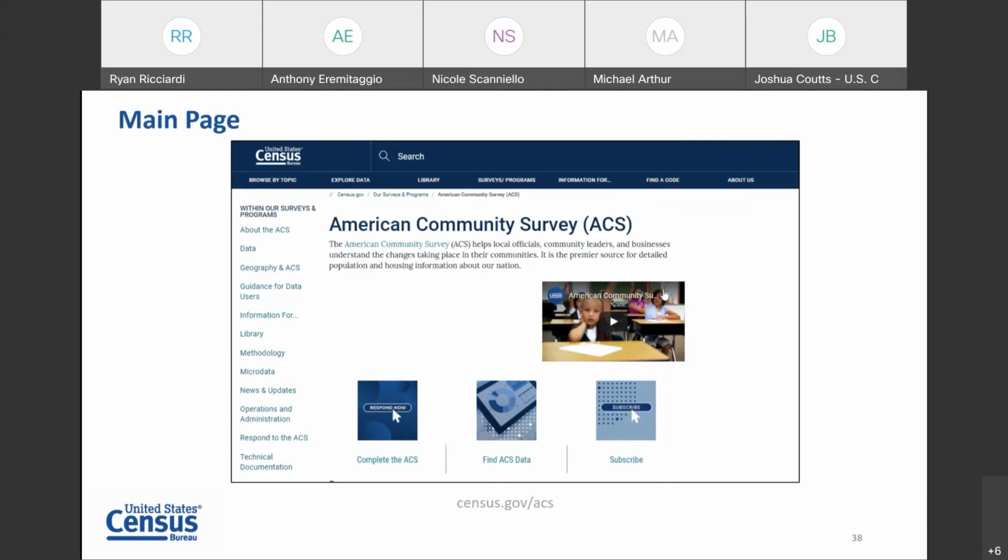This page can be found by going to census.gov, selecting surveys/programs, and then ACS, or simply go to census.gov/ACS. The American Community Survey website contains a lot of information about the survey, data products, tools for data users, and other helpful information.